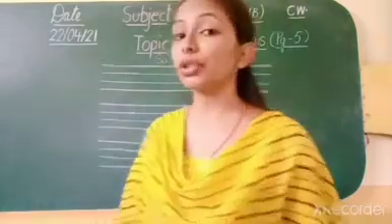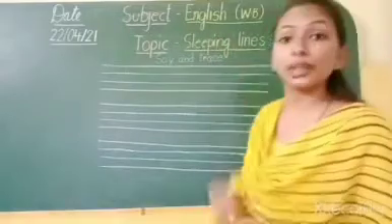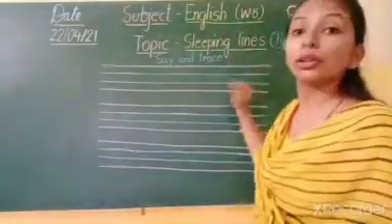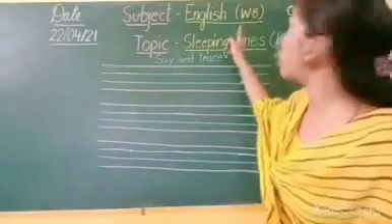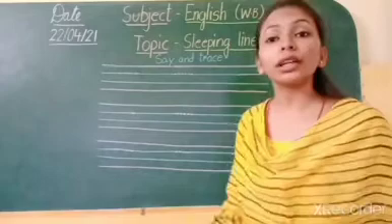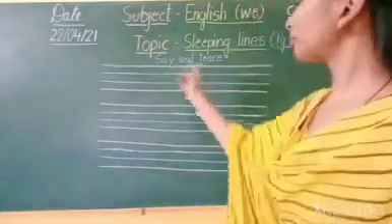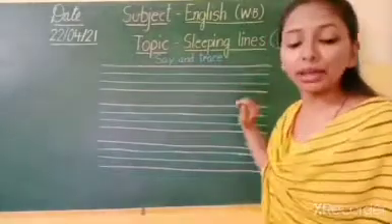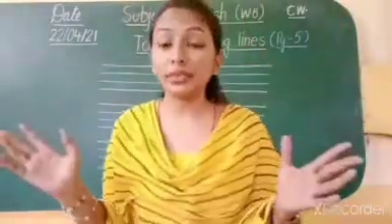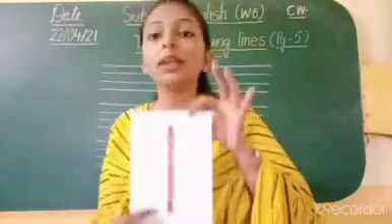Okay? Today we are going to study which subject? English subject. Okay? We will study English workbook. WB is the short form of workbook. We will work in our English workbook today. Okay? The topic is sleeping lines. We have studied many lines, right? How many lines we have studied? Let's revise all of them.